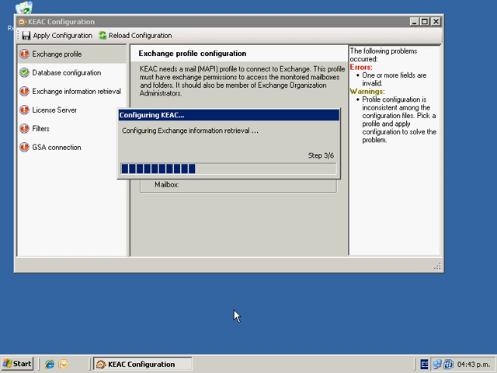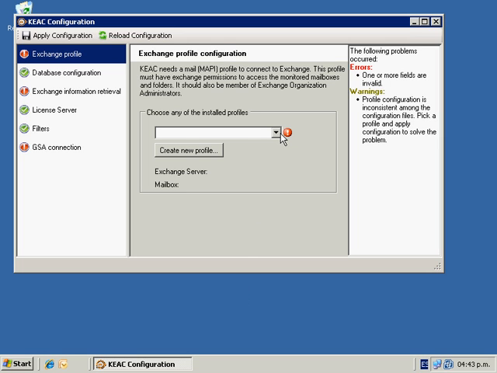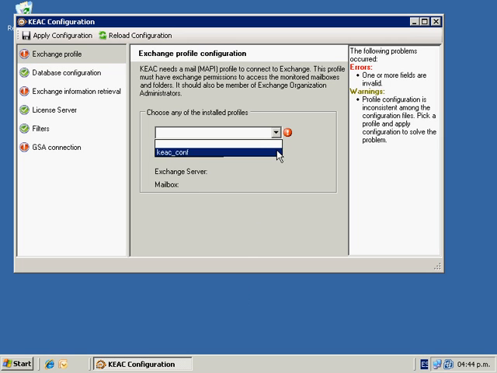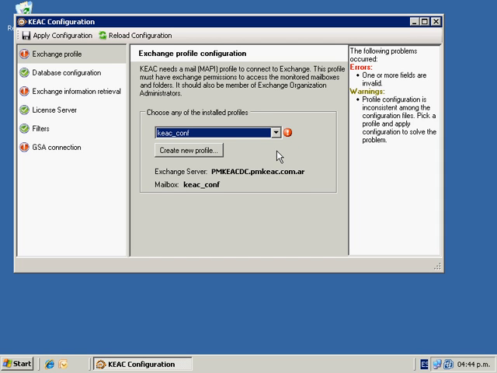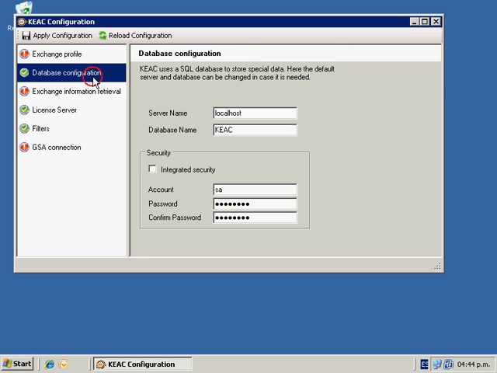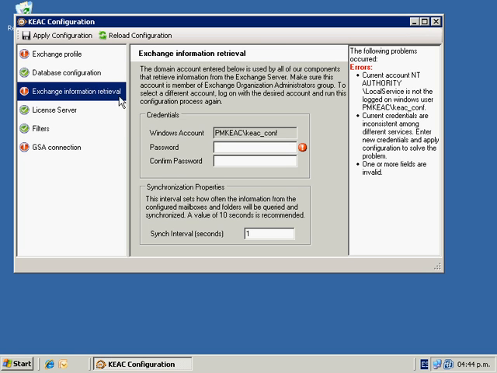Kayxo Exchange connector needs an Exchange profile, with mailbox permissions, over every Exchange account to be monitored. You can create a new profile, or select one from the drop-down. At this point, you can change the details for Microsoft SQL Server database, defined during the setup process. Then you have to set up the domain account that will be used to run the Kayxo Exchange connector service, and if you want, change the synchronization interval.